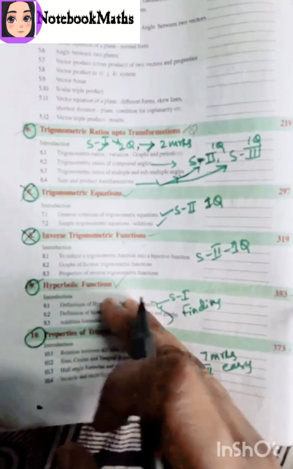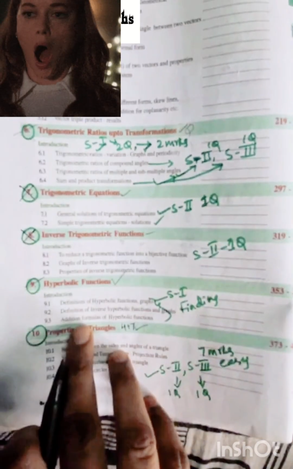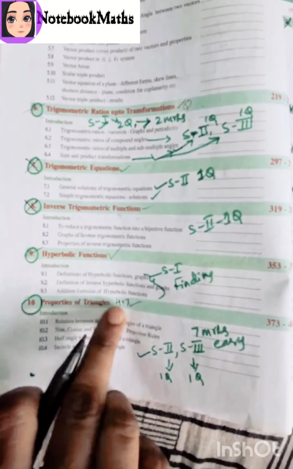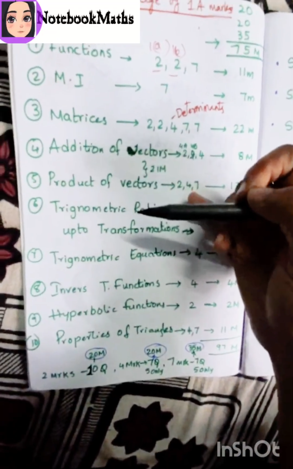Okay, hyperbolic functions, how many marks do we get? Only one, in section 1, that is finding sine inverse and cos inverse: given one function, we have to find another function, like the questions we get. Properties of triangles, we get a 7 marks question and 4 marks questions. So be prepared for properties of triangles, children, we get 2 questions. Okay, so like this we have to prepare, children. First of all, we have to see the questions, and the hard chapters we have to prepare first.